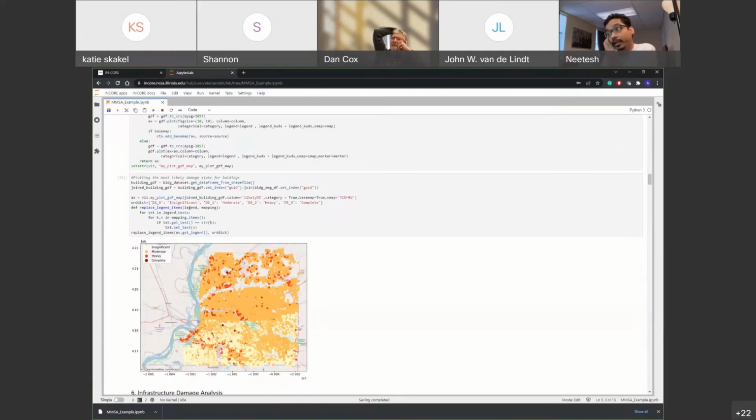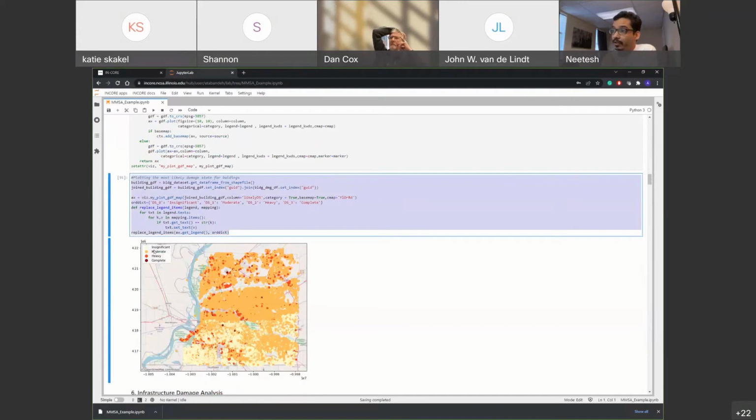For now, we plotted the results for the building damage analysis. There is also a little piece of code here that modifies the labels, because the default labels are basically DS1, DS2, which are the damage states, but they are not very descriptive. So if you would like to change how it's displayed on the map, you can use this code. It says the name of the damage state of each building. And for the Mid-America Center fragilities, there are 4: insignificant, moderate, heavy, and complete.